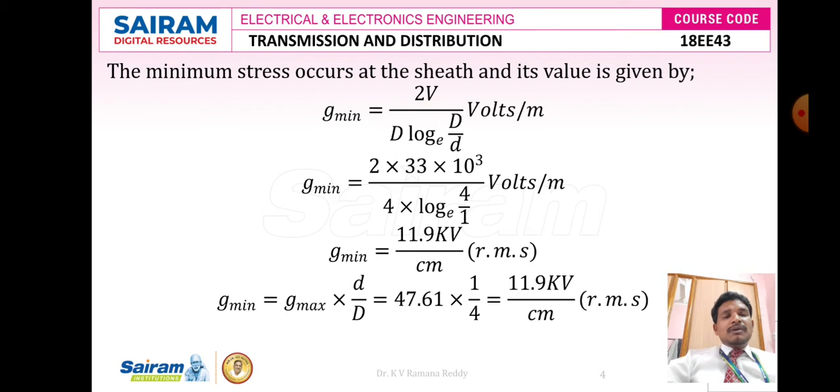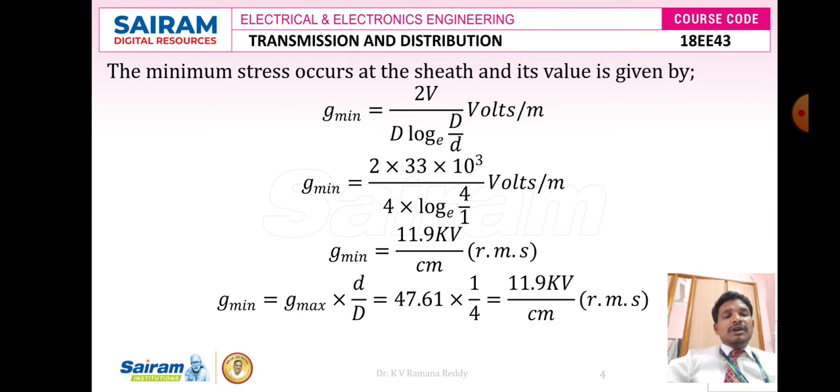Then the minimum stress occurs at the sheath level, given by G minimum is equal to the same formula 2V divided by, instead of small d, capital D into log base e of capital D divided by small d volts per meter.